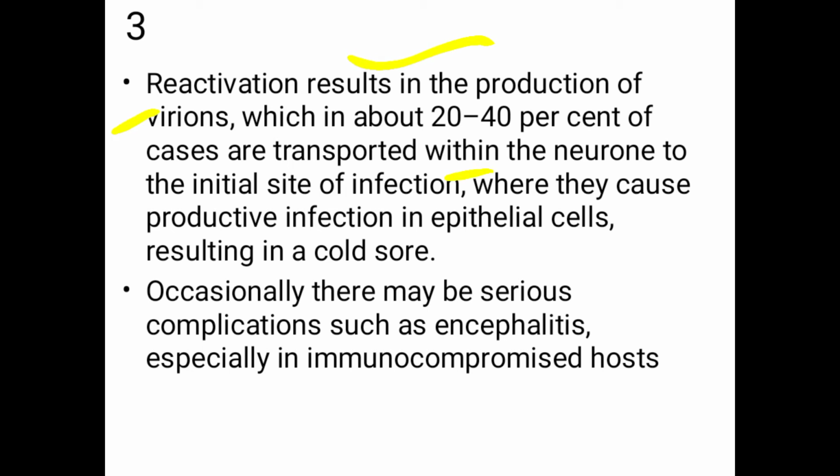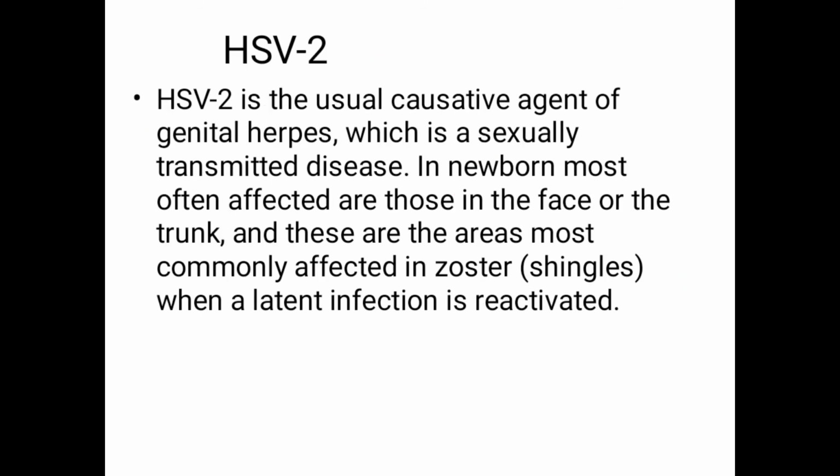It means that when they are reactivated, they again attack the initial site of infection. They cause productive infection in the epithelial cells, resulting in cold sores. Occasionally, there may be serious complications such as encephalitis, especially in the immunocompromised host.